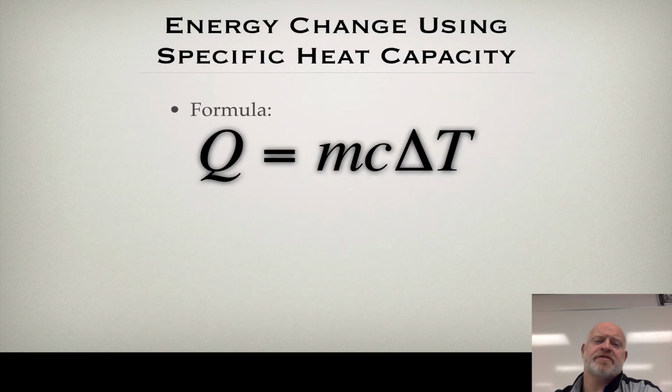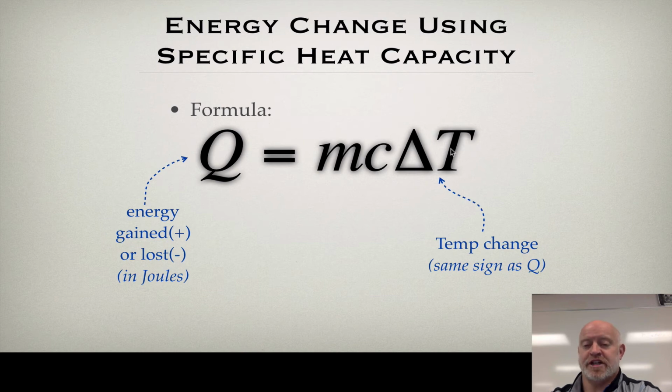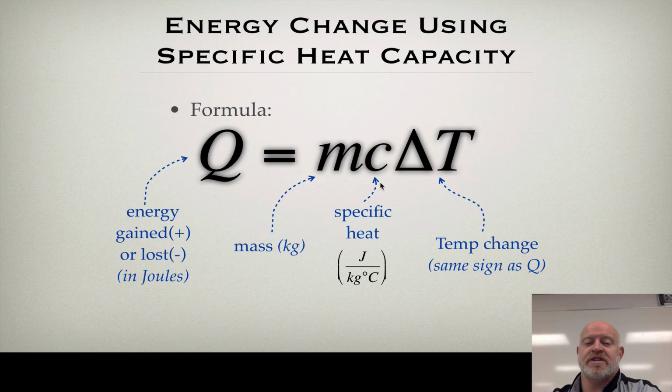Here's our equation for specific heat capacity. We use Q, and Q is the energy gained or lost. It could really be the same as just a delta E, a change in energy, that we've been using before, but in the world of thermodynamics, they use Q for this. We always have to deal with the temperature change, so it's your final temperature minus your initial temperature. Maybe write in final minus initial to remind us that's what it always is. And we of course have to deal with the mass, because the more mass we have, the bigger the change is going to be. And finally, the actual specific heat capacity of the substance.